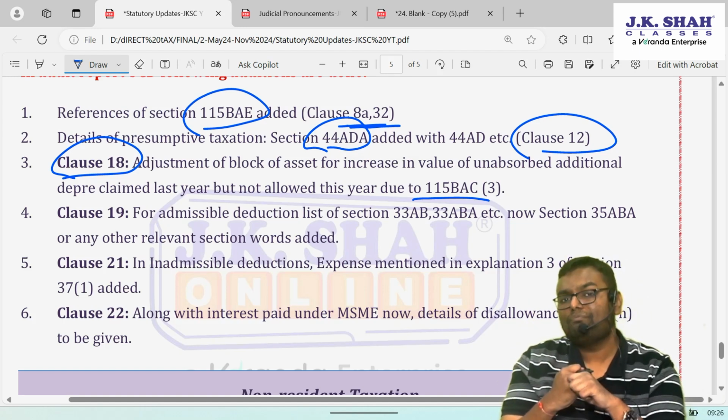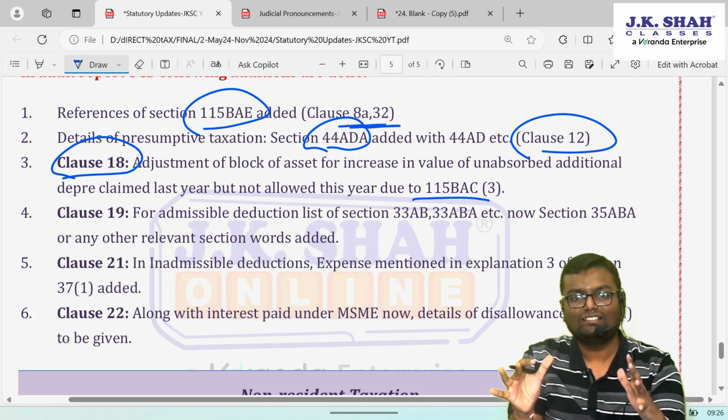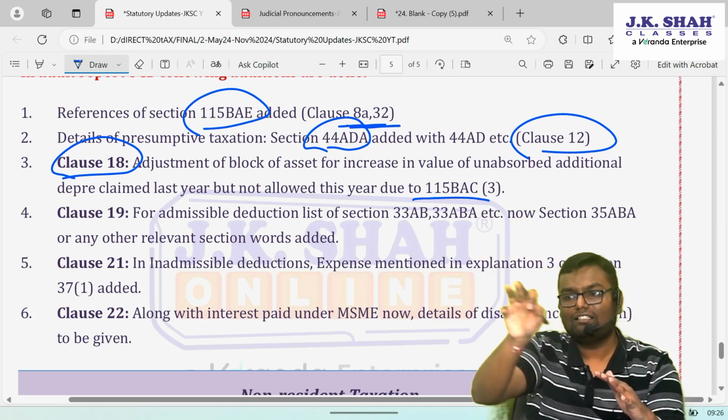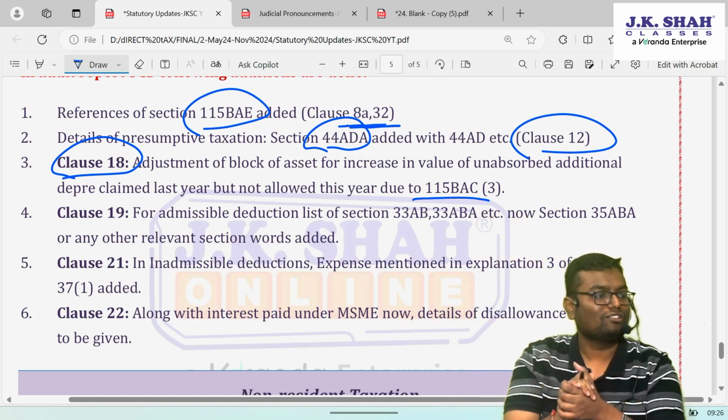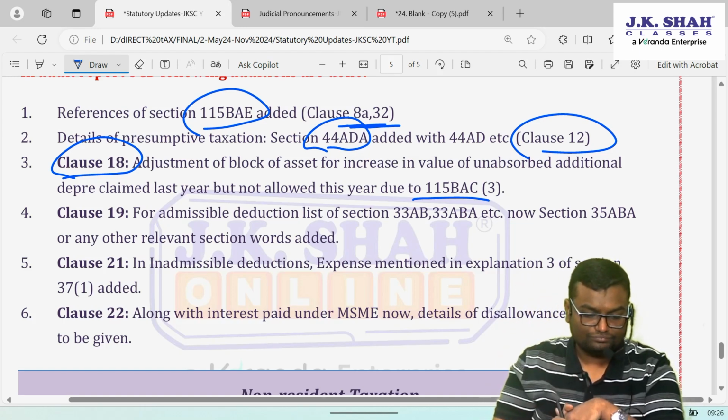If this unabsorbed depreciation is of normal depreciation, then it's okay. You are not supposed to do anything. Your opening WDV will be as it is. You can deduct that unabsorbed depreciation also. This is to be done only when it is because of additional depreciation.